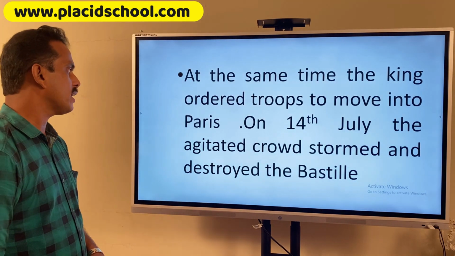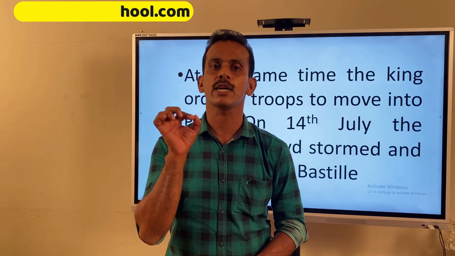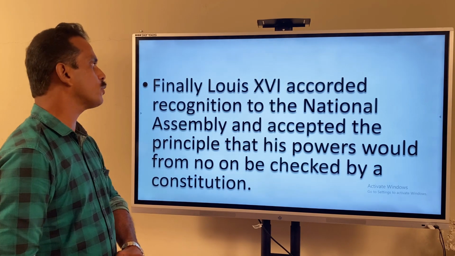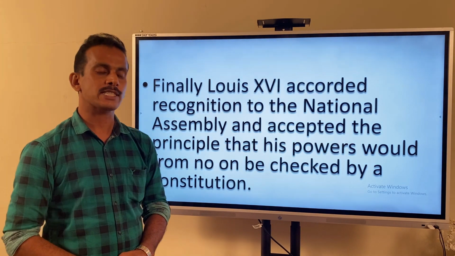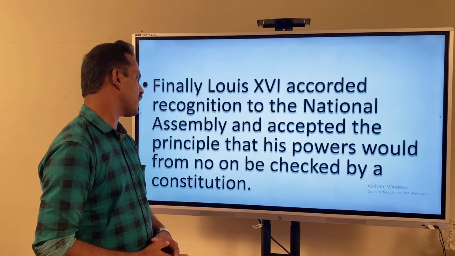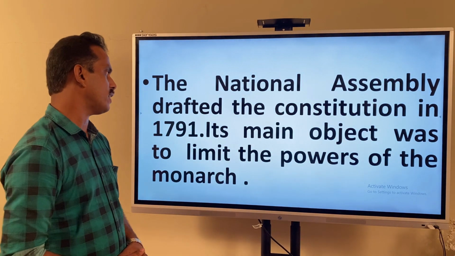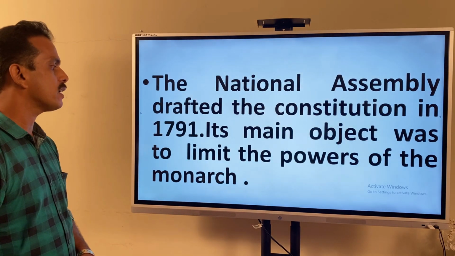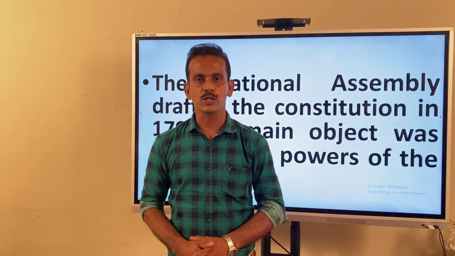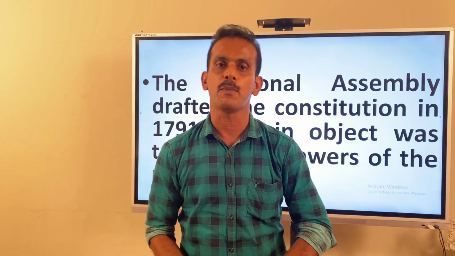On 14 July, the agitated crowd stormed and destroyed the Bastille. This was the beginning of the French Revolution. Finally, Louis XVI accorded recognition to the National Assembly and accepted the principle that his powers would from now on be checked by the constitution. The National Assembly drafted the constitution in 1791. Its main object was to limit the powers of the monarch. Dear students, the 1791 constitution reduced the power of the monarch and France became a constitutional monarchy.